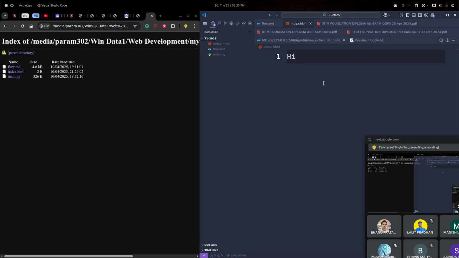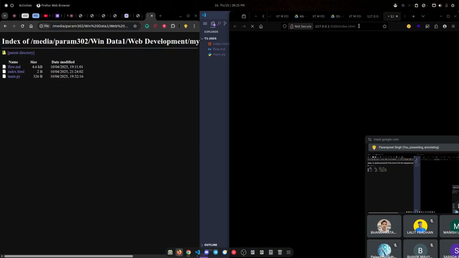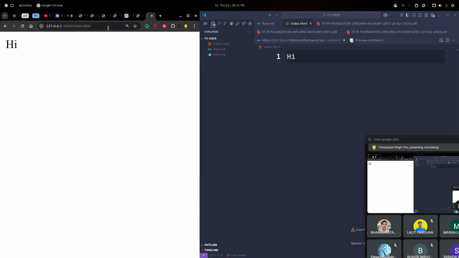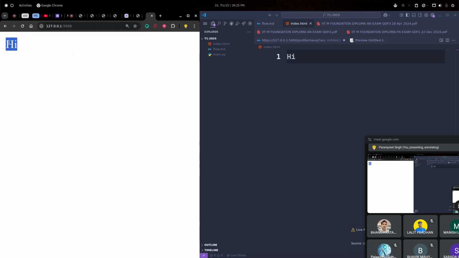Open with live server. I hope now maybe Firefox will open. Yeah, so let me just close it and see. So we have this server, and even if I remove this, now we are just having this hi.